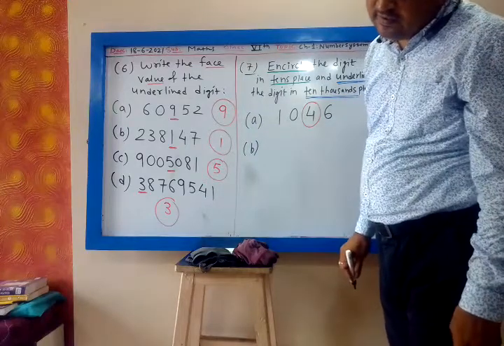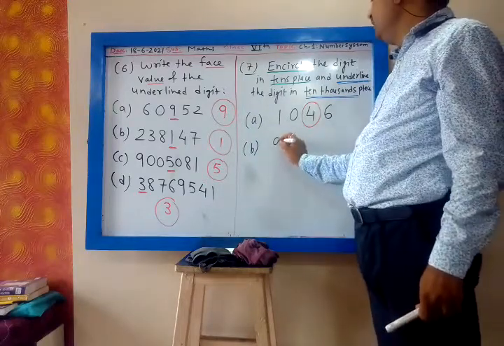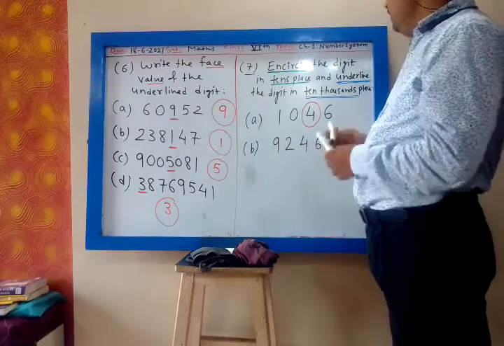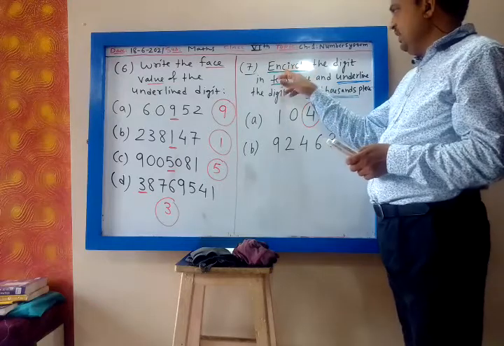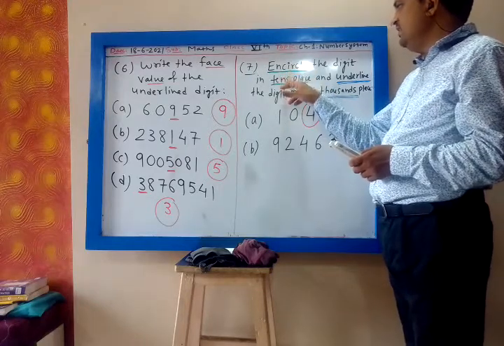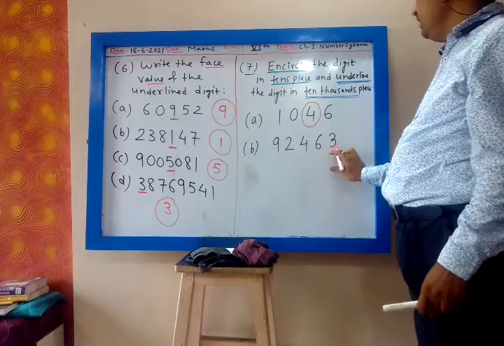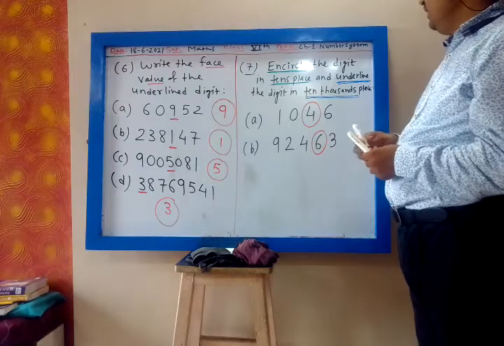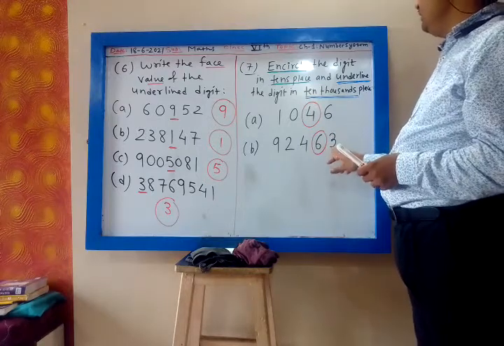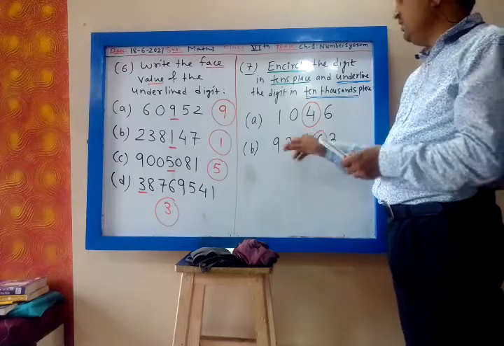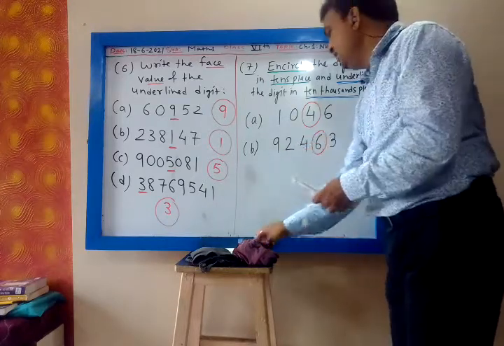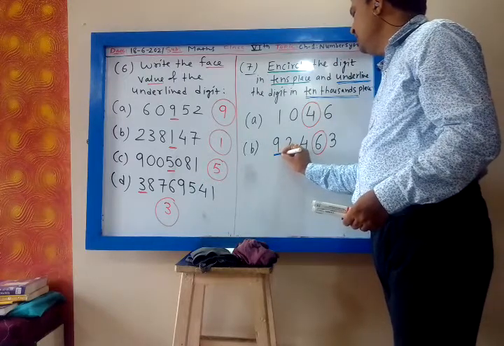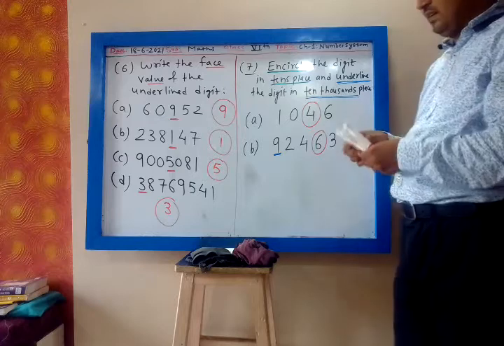Then next it is 92463. You have to encircle the digit in tens place. Ones, tens. Now the 10,000 place: ones, tens, 100, 1,000, 10,000. So this is my 10,000, and this I will underline. 9 I will underline and 6 I will make a circle around.